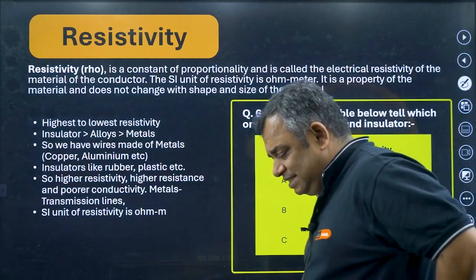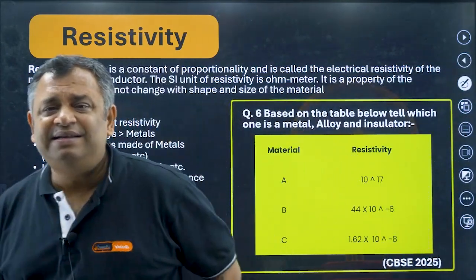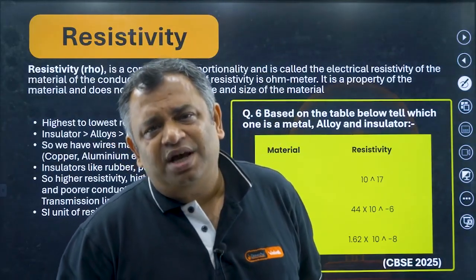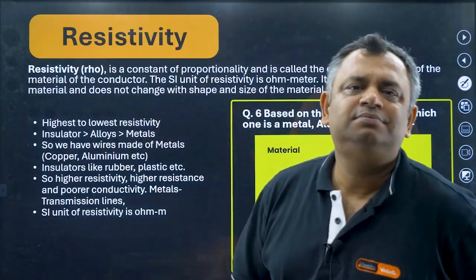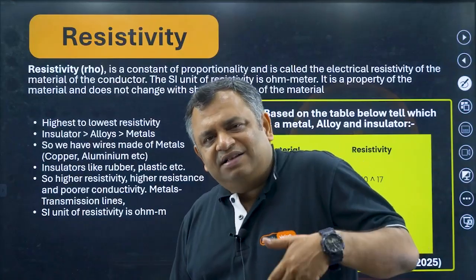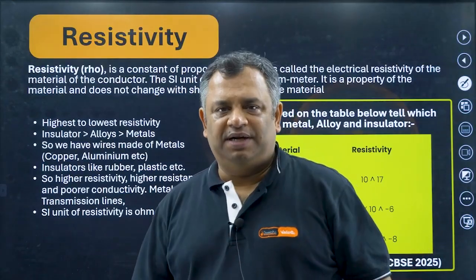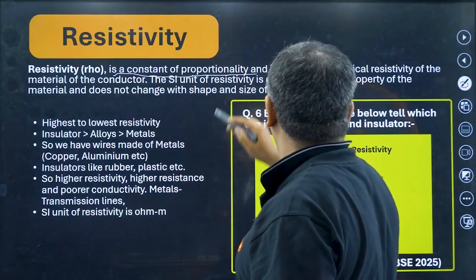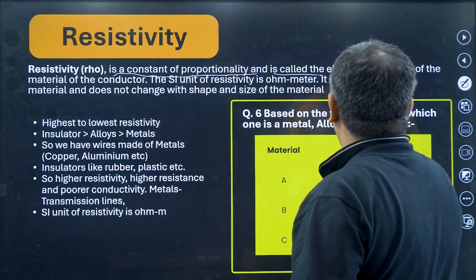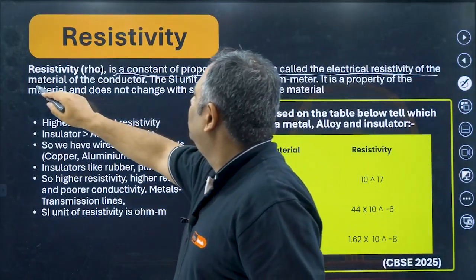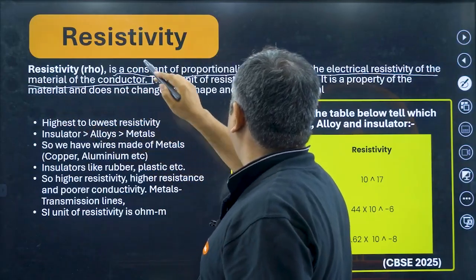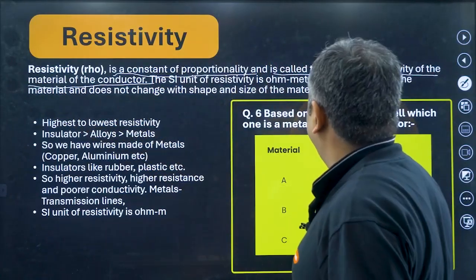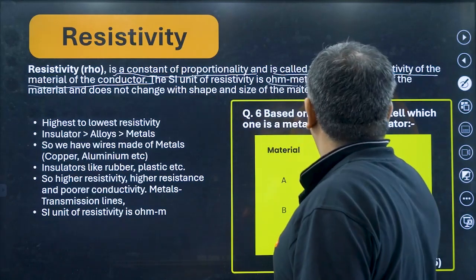Now what exactly is resistivity? Resistivity is basically the nature of a material. It is the natural tendency of the material. It is a constant of proportionality and is called the electrical resistivity of the material of the conductor. The unit is ohm meter.